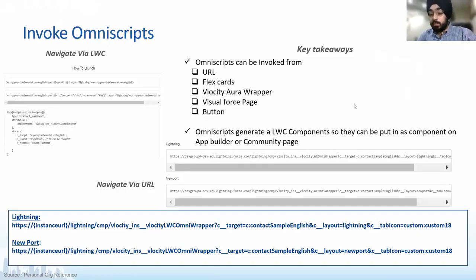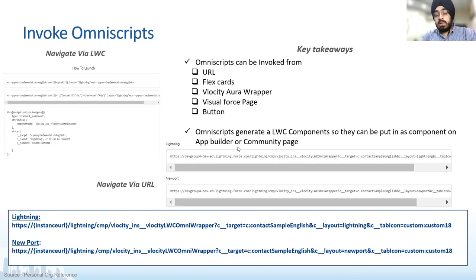Yeah, I just want to add one more point here, Rahul, before you share. As Rahul mentioned, these URLs get created, but what we want to cover before that is that these URLs are basically used to publish the OmniScript. Since you are working in the Salesforce ecosystem, you know that up to here is the URL that you use for records, and this is where our OmniScript URL picks up, cmp/LWC Omni wrapper. So you can publish these OmniScripts within your portals and within your Salesforce applications, and that's where these URLs come in.